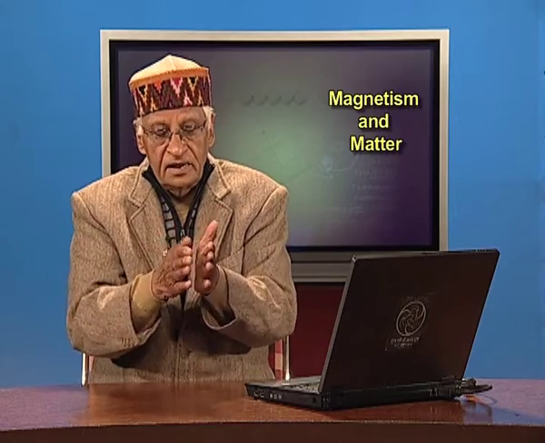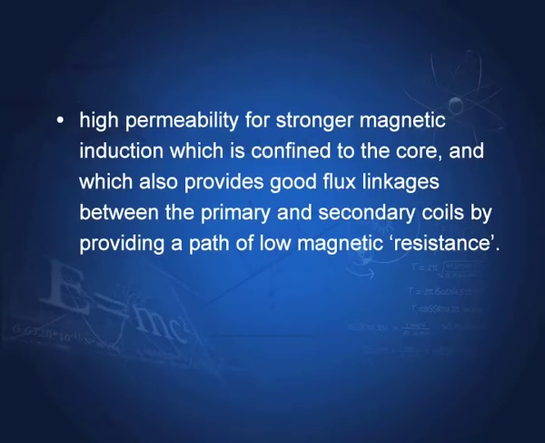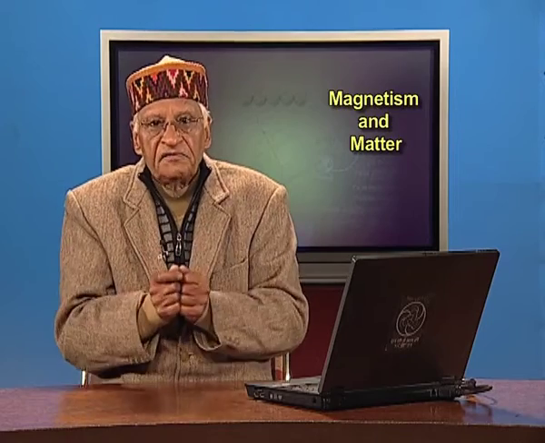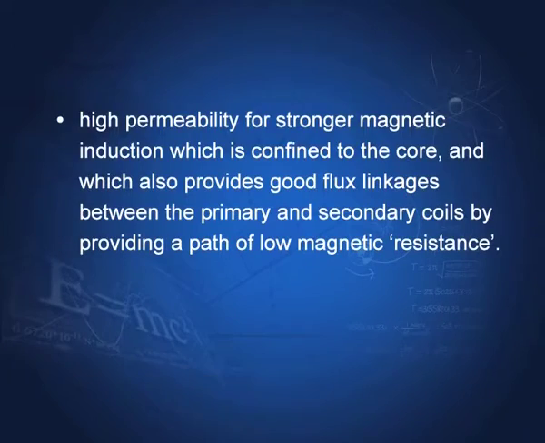I have told you already that if we have one coil and another coil, with a ferromagnetic material, then all the magnetic field lines tend to crowd inside the material, and therefore it provides a much better path of low magnetic resistance.